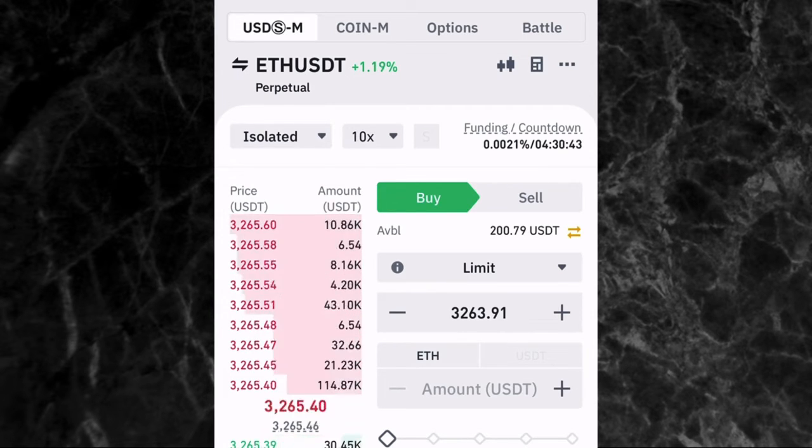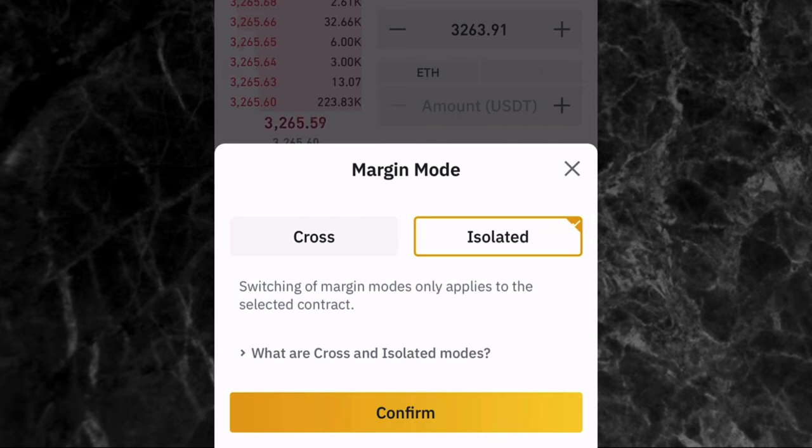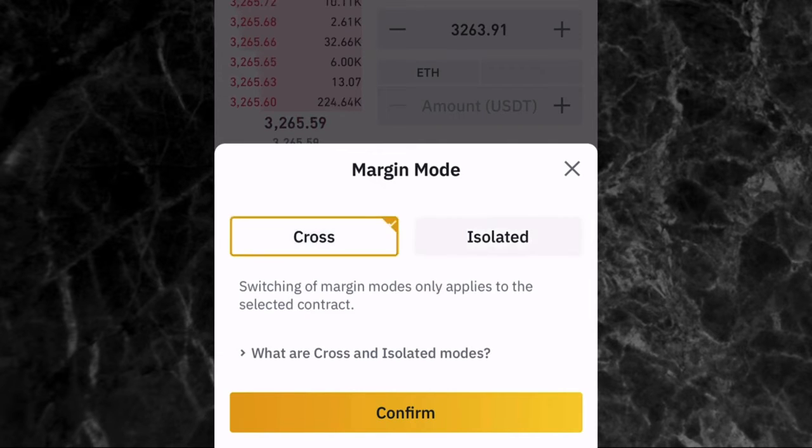Now, the next thing I need to explain to you guys is isolated margin and cross margin. So if you tap where this arrow is pointing to, once you tap on it, it's going to give you the cross margin and the isolated margin. So now they are both different. Now, if you are using the cross margin to trade, it means that once you get liquidated, you are going to lose all of your money, including the ones in your wallet. This is because once you get liquidated, you will lose the money you have used to enter the trade, and then the money in your futures wallet will be used to hold the position.